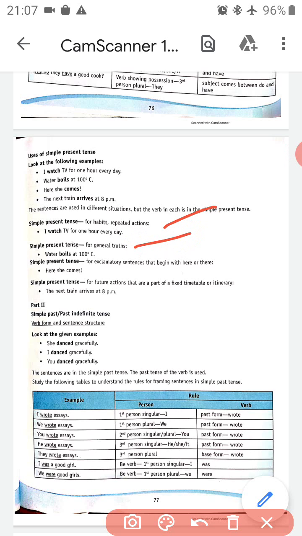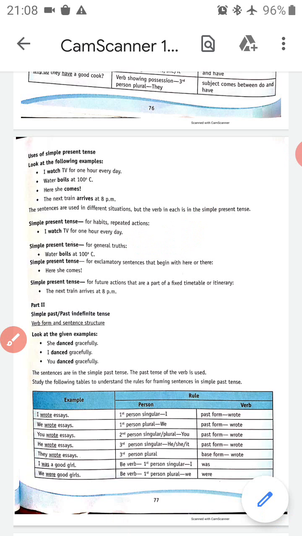Simple present tense is also used for future actions that are part of a fixed timetable or itinerary. Whenever we talk about future actions that take place in a fixed manner, like the next train arrives at 8 PM. This is a fixed timetable, but it will happen in the future. Whenever a future event has a fixed timetable, to tell about it we use simple present tense.